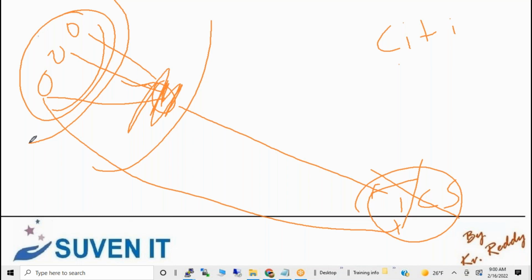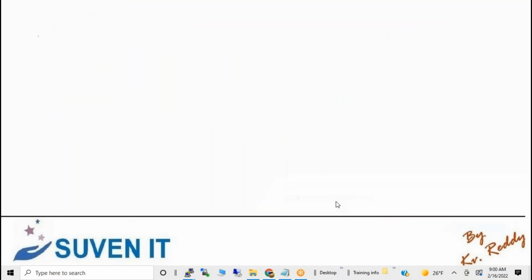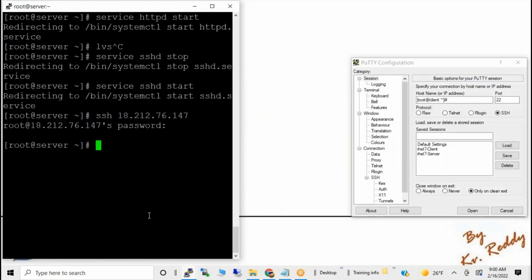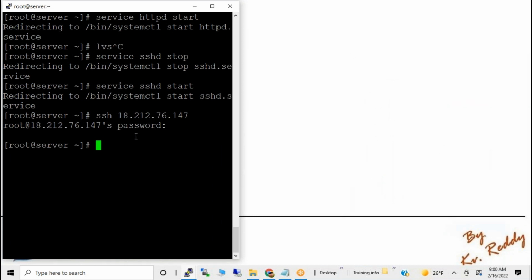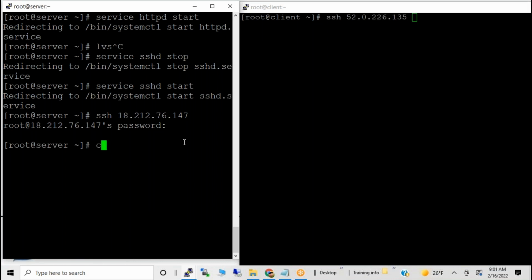So passwordless authentication, that means if one guy wants to access a server here, he can't have access directly, he can go to the gateway server. From here he can do SSH and the server name, so that he can connect directly without any password. Like that we can create the passwordless authentication. How can we create the passwordless authentication is very simple. First of all, we need to generate the key from the server side, and we need to add the key to the client. So the key generation is very easy.